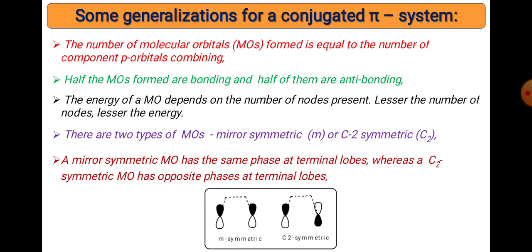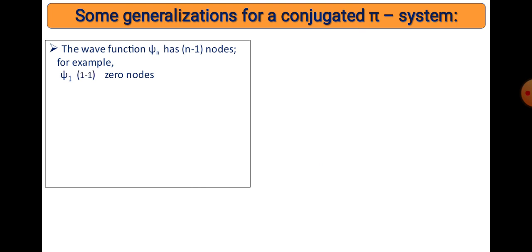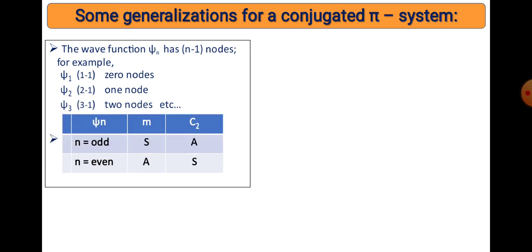So these are some generalized points, particularly for conjugated systems, that you must keep in mind. Later on we will see another concept behind the same, so how one can identify and remember all these things in a simple chart. A node can be identified with the help of n: n minus 1 gives the number of nodes. For psi 1, n is 1, so n minus 1 is 0, so 0 nodes are present. One node is psi 2, then psi 3, etc. We can find out the number of nodes here.